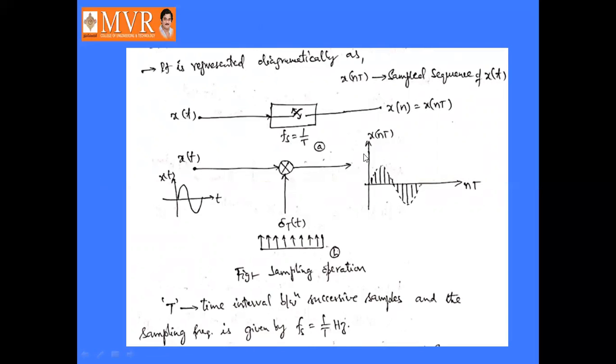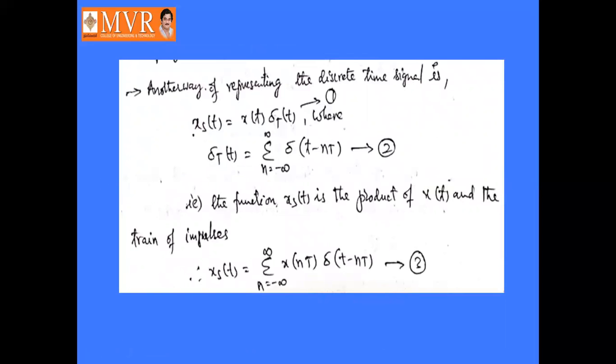Another way of representing the discrete time signal is diagram 2. That is, xs of t is nothing but x of t, the input signal, which is multiplied with the train of impulses, that is delta T of t. That is equation number 1, where delta T of t is the train of impulses represented from minus infinity to plus infinity. So it is represented like this: sigma n equal to minus infinity to infinity delta of t minus nT. That is equation number 2.